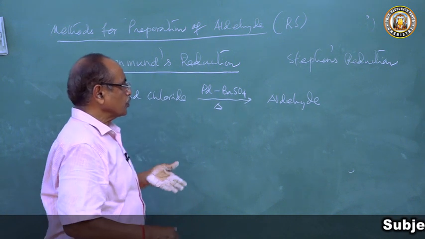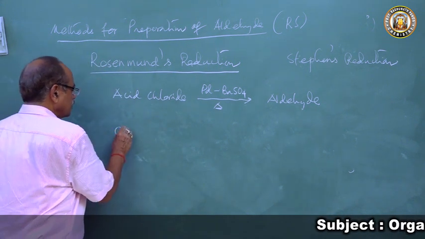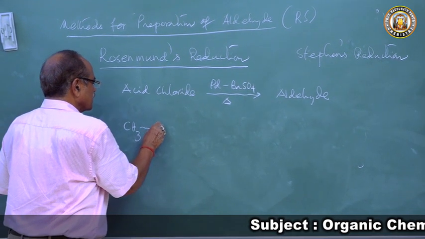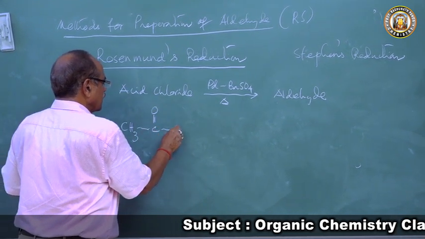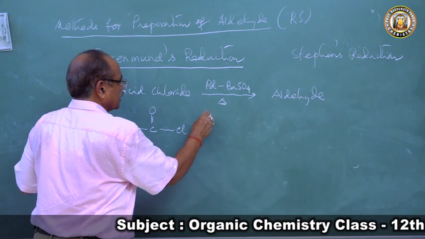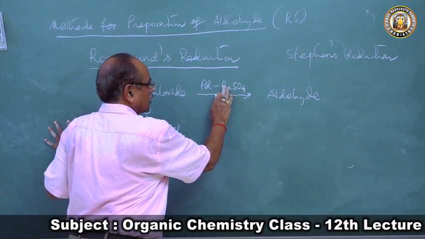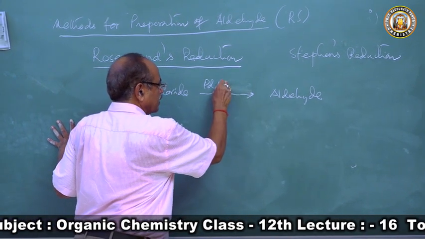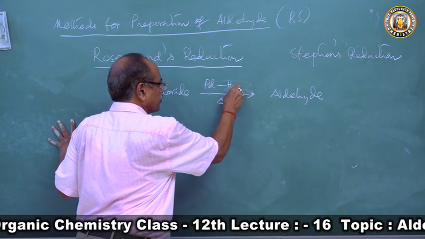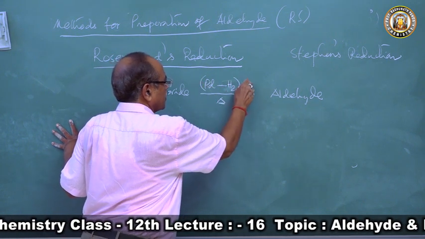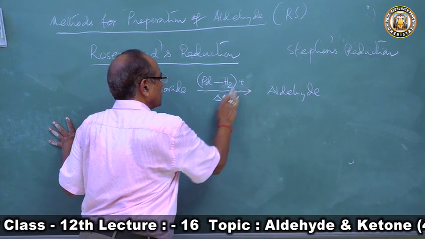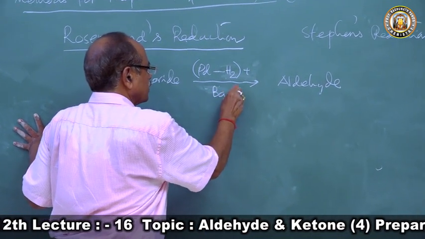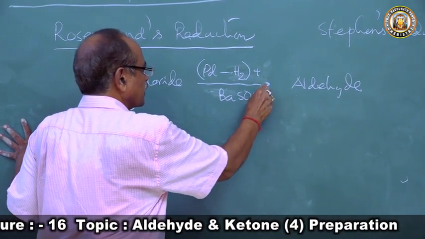So CH3COCl will take palladium hydrogen; you can write like this, supported by barium sulfate.